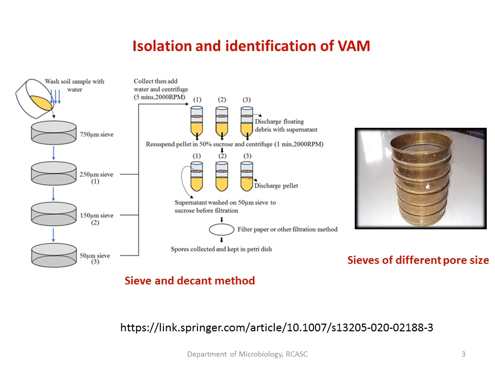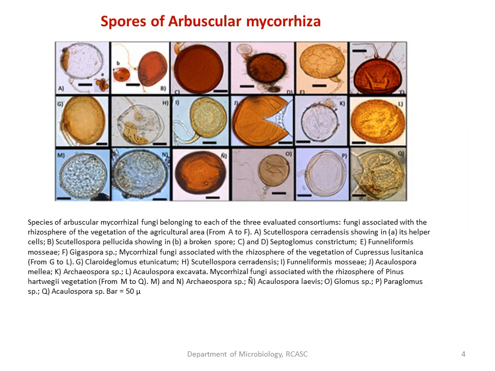Collect each of the sporocarp and use for the mass production. So this is how the isolation of arbuscular mycorrhiza can be done. These are some of the example microscopic views of various sporocarps of arbuscular mycorrhiza. You could see the variation in their morphology as well as the color of the sporocarp, and the size of the sporocarp varies from one species to the other species.